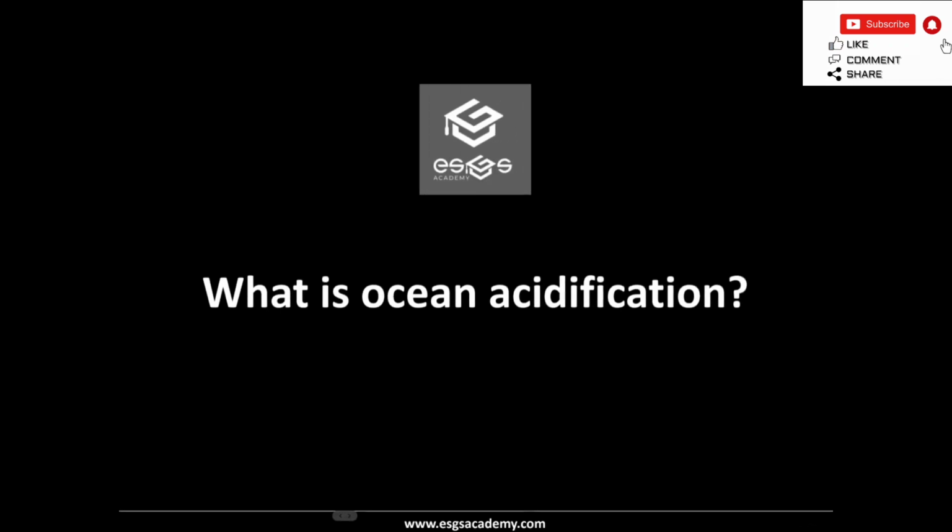The next question is, what is ocean acidification? The ocean is a central component of the carbon cycle, where carbon constantly cycles between the ocean, land, and atmosphere, and it is called carbon flux. Seawater absorbs 25 to 30% of carbon dioxide emissions. As humans introduce more carbon dioxide into the atmosphere, the ocean is absorbing a greater volume of carbon dioxide. This changes the ocean's chemical composition and is referred to as ocean